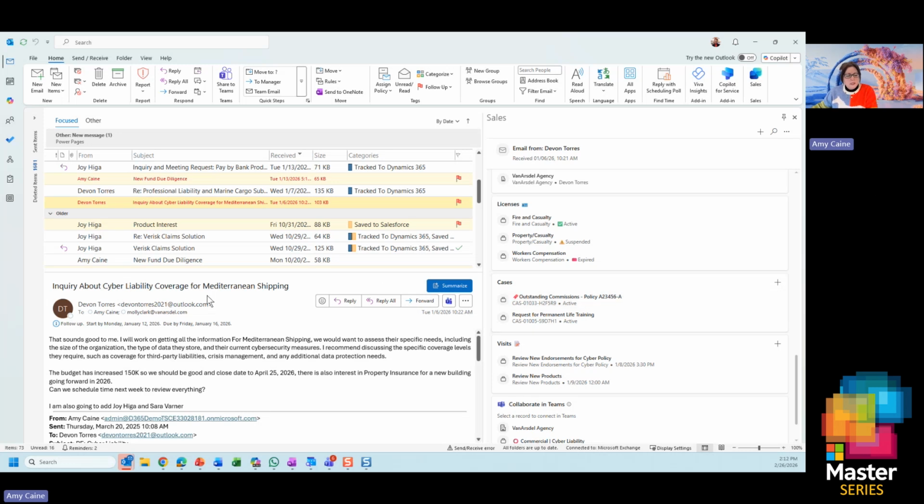I'm talking to Devin, who's an agent, and I'm working with her, and she looks like she hasn't gotten her commission. So maybe I want to talk about that in the email. I have another customer that, when they look at licenses for the agents they're working with, wants to make sure they're valid. So we're able to pull that in, put it in CRM, and I'm able to quickly see. I don't have to go to another system to see if they have valid licenses.